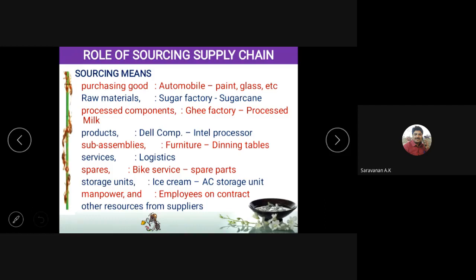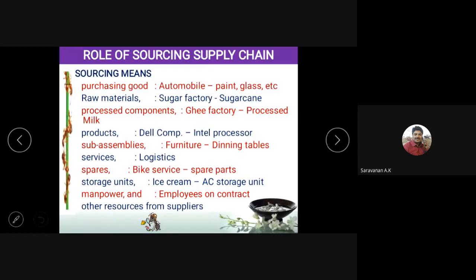Let us take a sugar factory. For the sugar factory, the raw material is sugar cane. They have to purchase the sugar cane from the farmers. If it is a milk factory, they have to purchase the milk from the farmers. So this is what we call the raw material purchase. Again, it is sourcing.